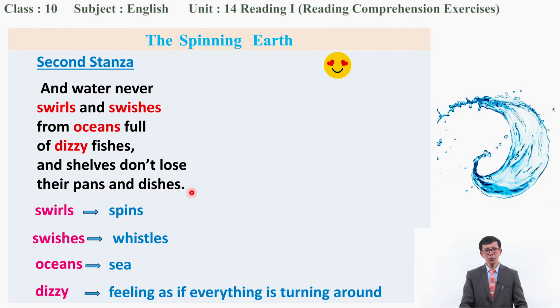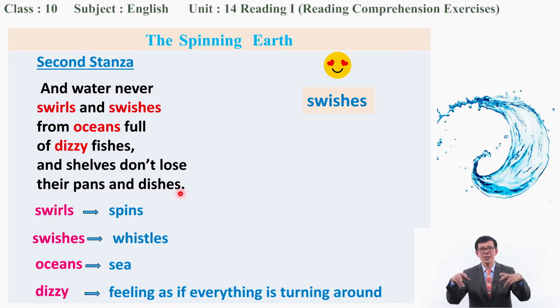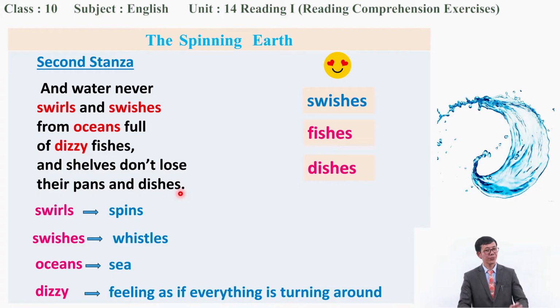And let us have a look at some of the rhyming words now. Which words rhyme in this stanza, please? Let's look at some of the rhyming words. Oh, yes. The first word you can see there, swishes. Now, can you please tell me which words rhyme with swishes? Very good. Yes, swishes rhymes with fishes. And another word? Another word is excellent. Another word is dishes. Swishes, fishes, dishes. These words rhyme in this stanza, right? Very good. Fishes, dishes. That's it.